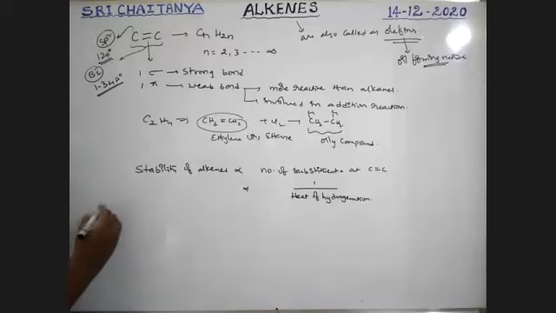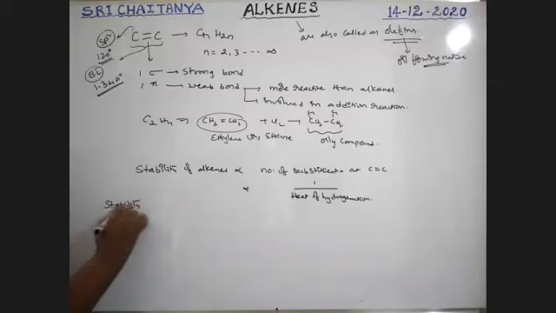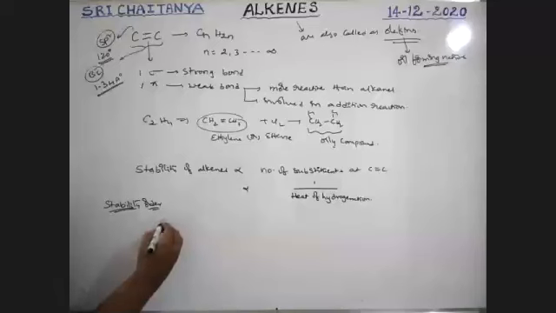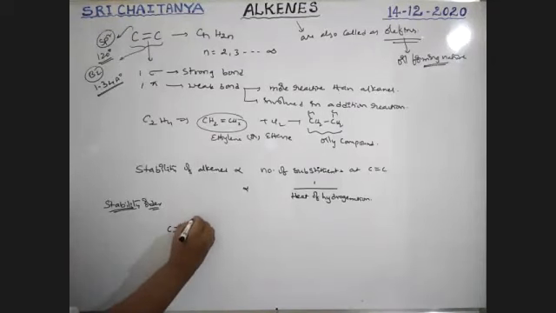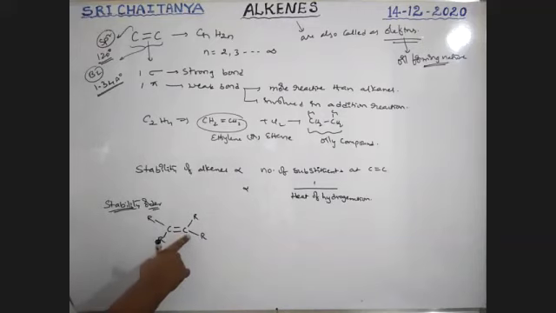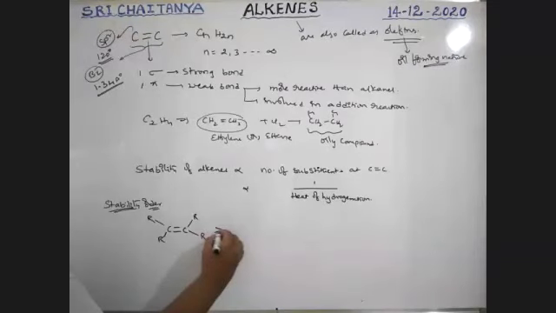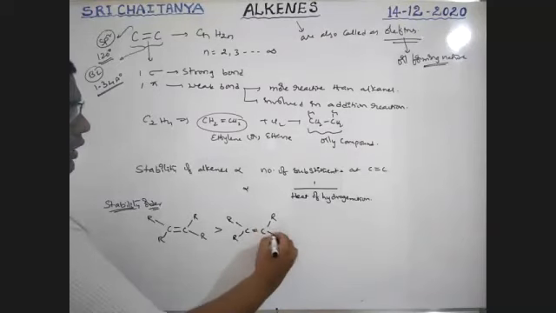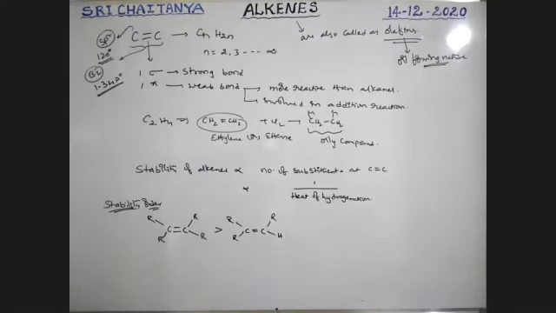Okay. Now, what is the stability order? See here, the more substituted one is most stable. That is, all C double bond C positions are occupied with alkyl groups. It is more stable. Next comes R double bond with R and H, where three are substituted.